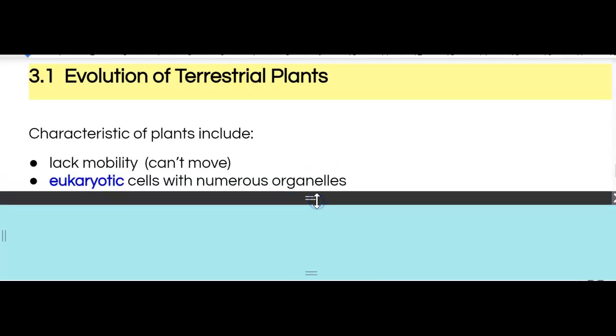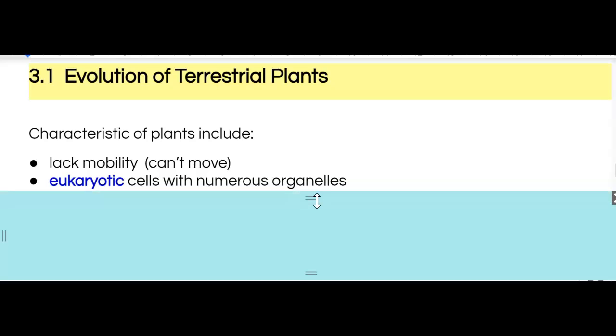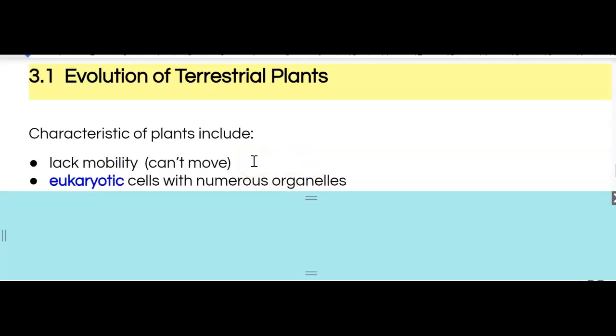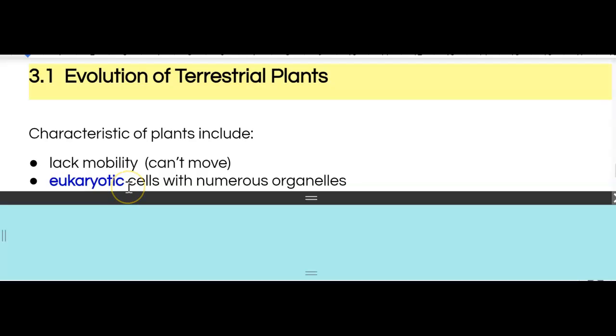I have that they are eukaryotic, right? All members of kingdom Plantae, by definition, must contain cells that have a nucleus and membrane-bound organelles. That is what we would expect for all members of kingdom Plantae, right? And so we know that there are protists that have both of these characteristics, right? Some, like Plasmodium, for example, can't move on its own. It must travel through the bloodstream of the organism that it's infecting. It is also unicellular and eukaryotic.